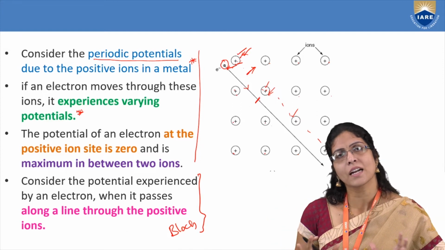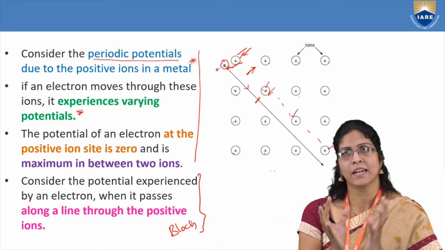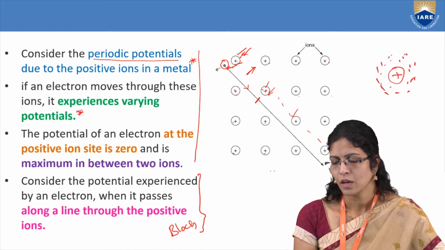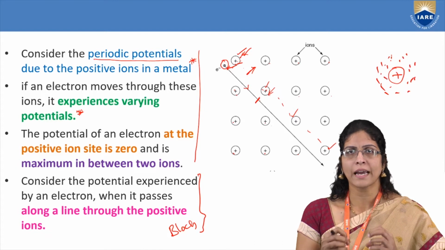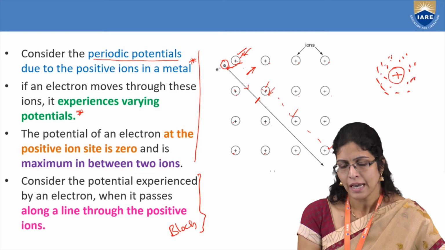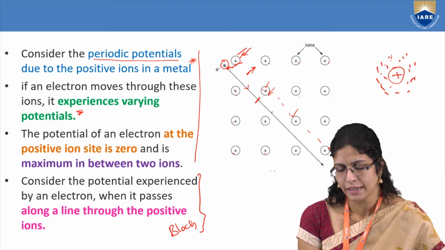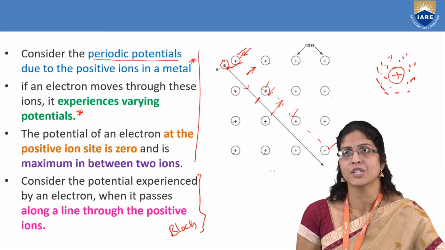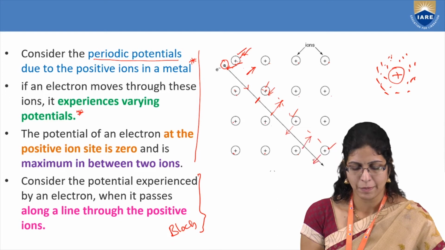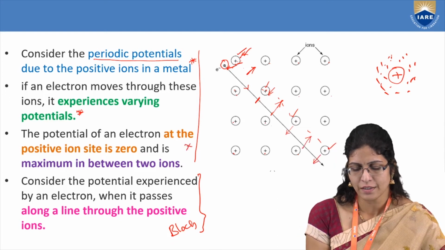There is again a cloud of electrons around, like if I consider a positive ion, the electrons are surrounded like this, like a cloud. The collisions with the electrons also will happen, and this electron will try to move ahead, and when it comes here, it will experience a maximum potential. And once it comes here again, it will experience a minimum potential. In the middle, a maximum, and here a minimum. So that is what I have mentioned in this point.